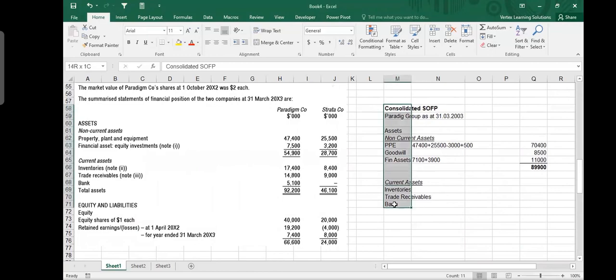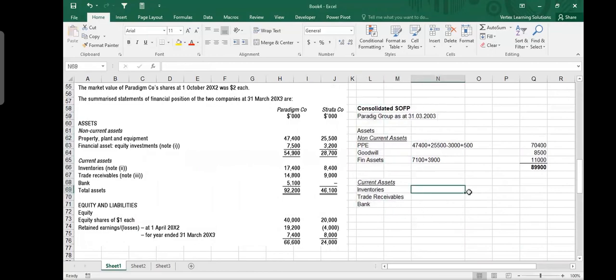So if we, let me take it here, like this. So if we have inventories, how much are the inventories according to the balance sheet? It is 17,400 plus 8,400. And you should subtract from here this minus 600. This minus 600 means that unrealized profit, that group inventory. Then you have trade receivables, 14,800 plus 9,000. And from here, you should subtract this minus 900.